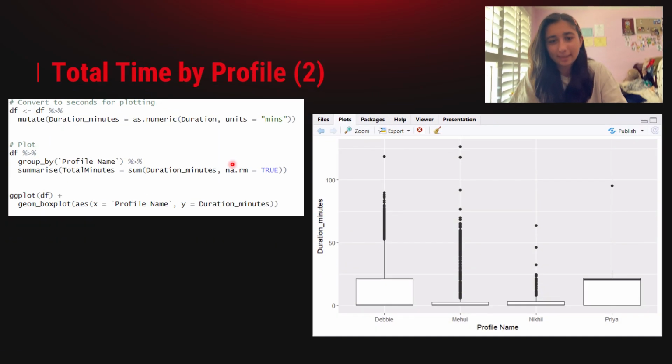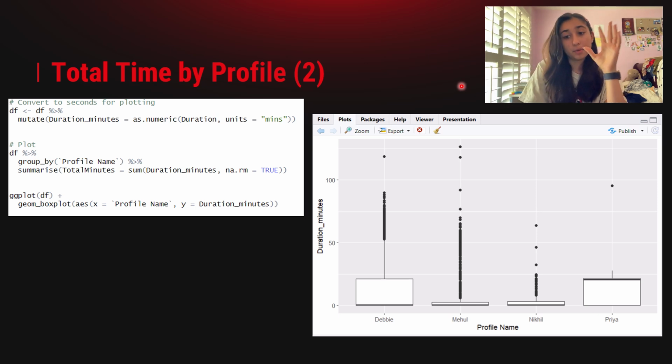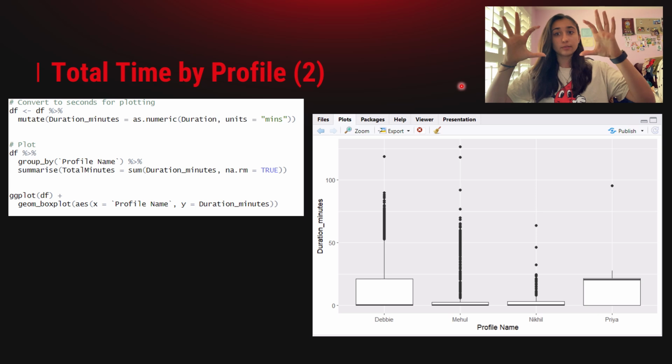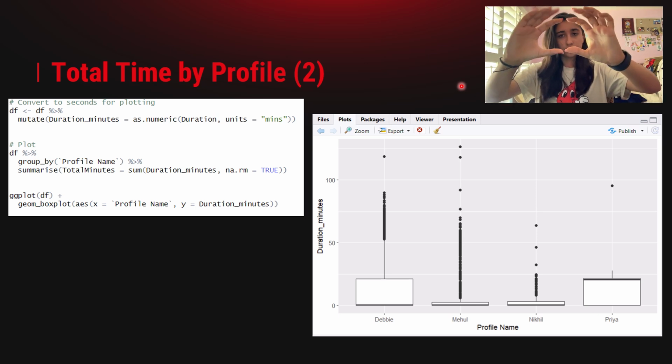Let's see. There we go. Okay. The second part of Chill Time by Profile, I made some box plots. And if you don't know what a box and whisker plot is, you'll learn it in hopefully Algebra 1 or 2 or Geometry. I know I learned it my first few years of high school, but a box and whisker plot has the average, mean, and range kind of all in the main box.